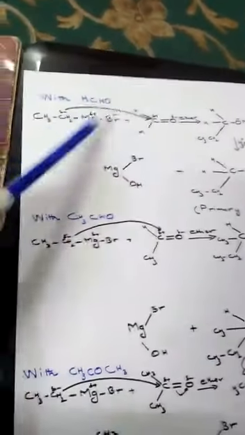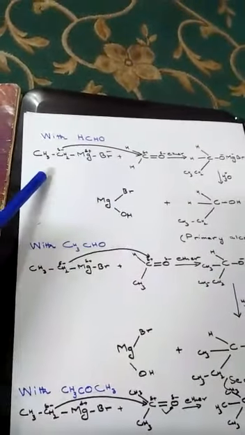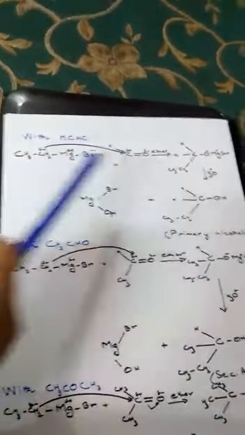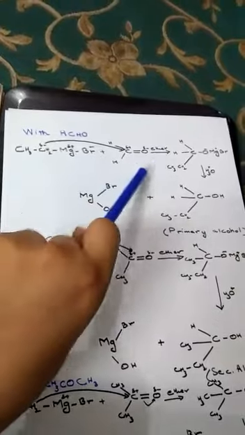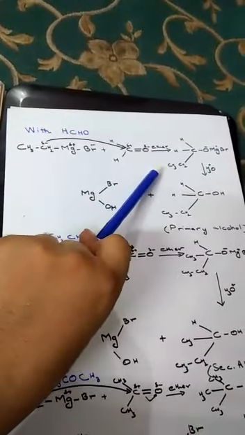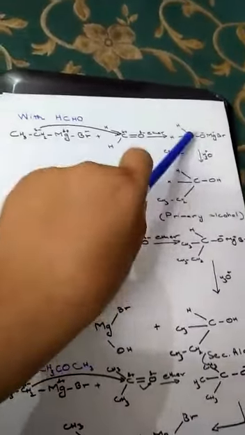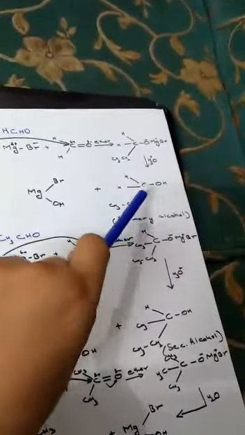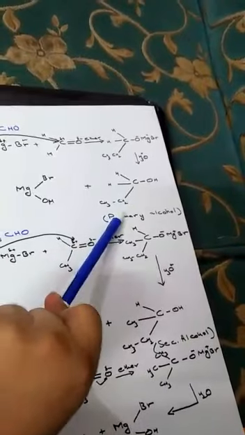Now we will take another example, the reaction of Grignard reagent with formaldehyde. Ethyl magnesium bromide is taken plus formaldehyde, and the negative end will attach with the positive end of the carbon atom, and this forms the intermediate product CH3CH2 bond CH2 bond O negative Mg positive. This intermediate product will further hydrolyze, and the positive H end of water will attach with the oxygen negative end, giving CH3CH2CH2 bond OH. When OH is attached to a carbon atom, then it is alcohol, and now OH is attached with the primary carbon atom.